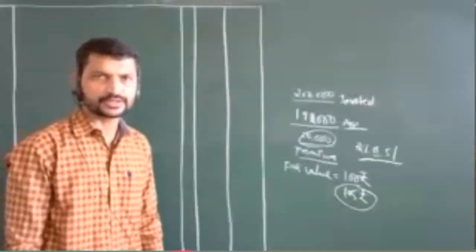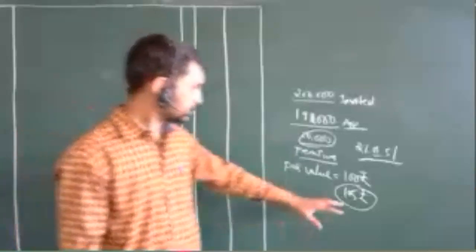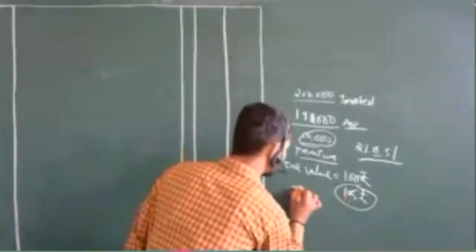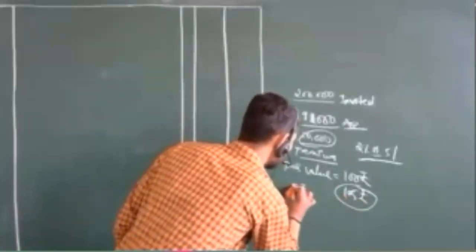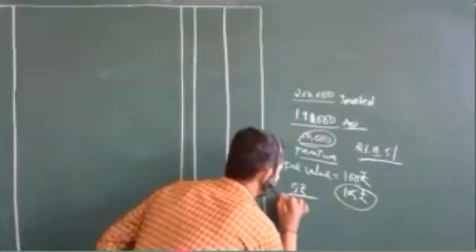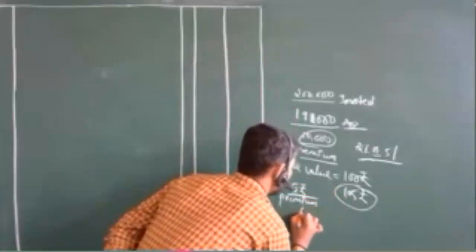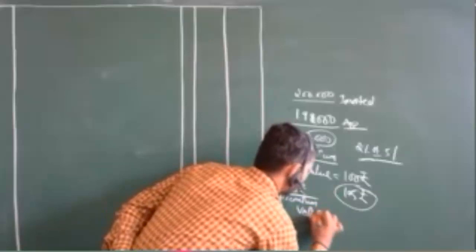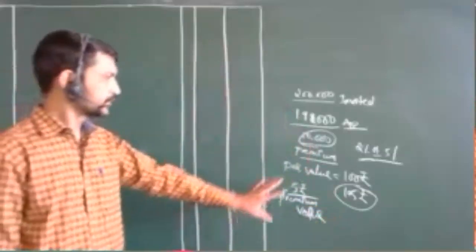In such a way you can call the shares. Now in this, the value which has been increased, this 5 rupees, is the premium amount, the premium value.